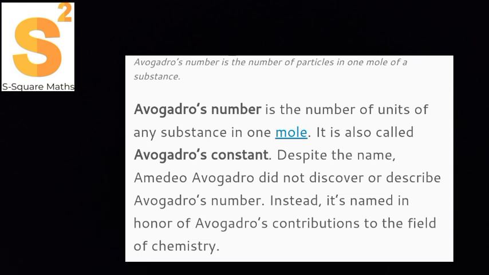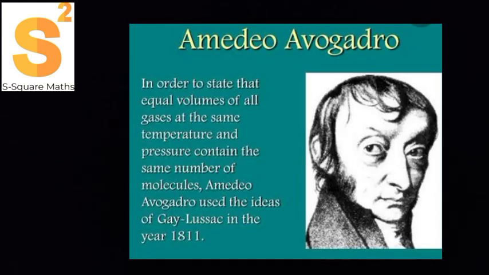So on behalf of his name, in order to state that the equal volumes of all gases at the same temperature and pressure contain the same number of molecules, same number of molecules. Amedeo Avogadro used the ideas of Gay-Lussac in the year 1811. So, equal volumes of all gases at same temperature and pressure contain the same number of molecules. This is a statement given by Avogadro.